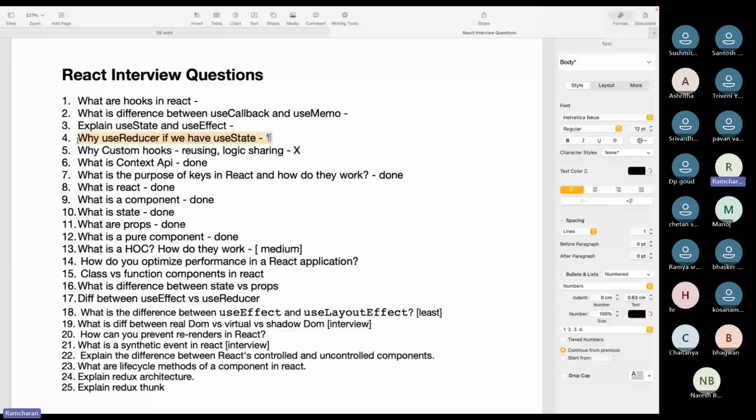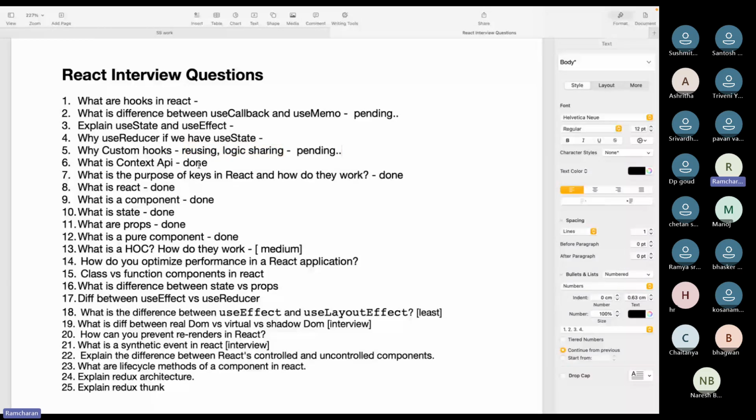So custom hooks. This one also I did not tell you. Once you learn use callback and use memo, you also have to learn how to share the logic between components. So you'll share the logic, share the code, you will not duplicate. So this one is also pending, like we don't know, right?